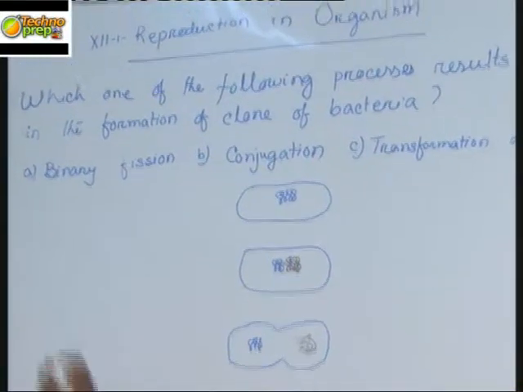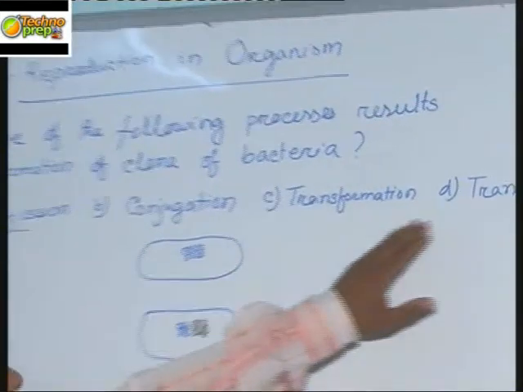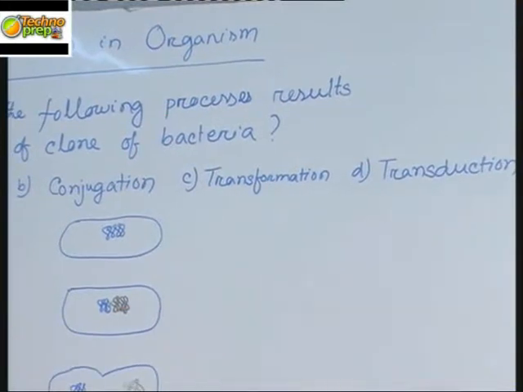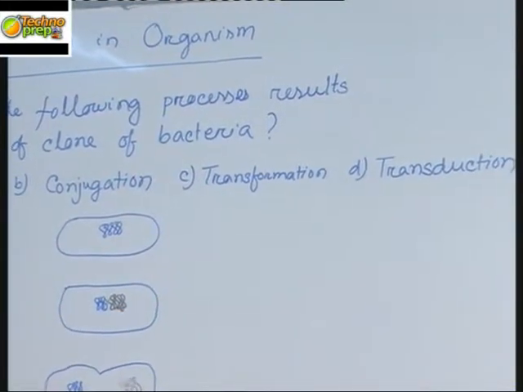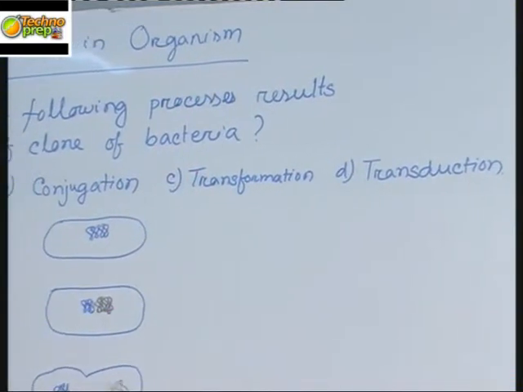But let us discuss the other options. What are conjugation, transformation, and transduction? These are processes of recombination in bacteria, and these are called parasexual reproduction.